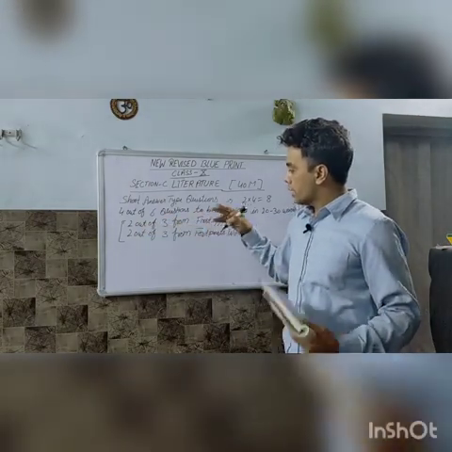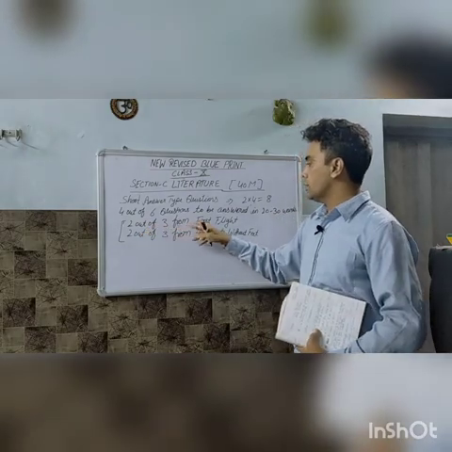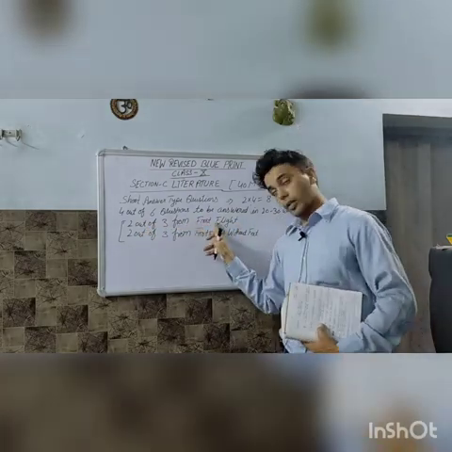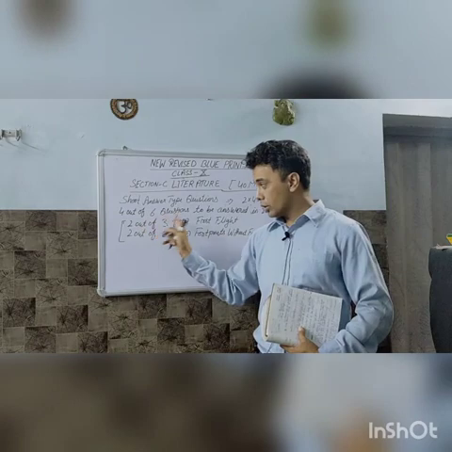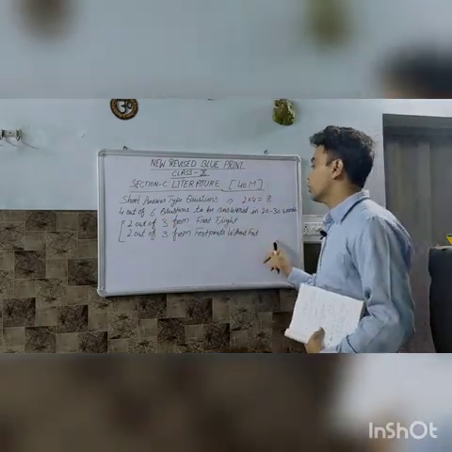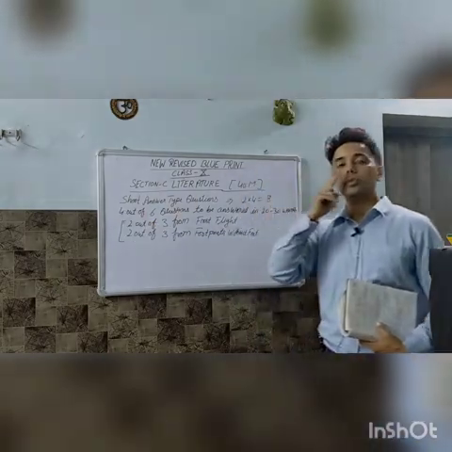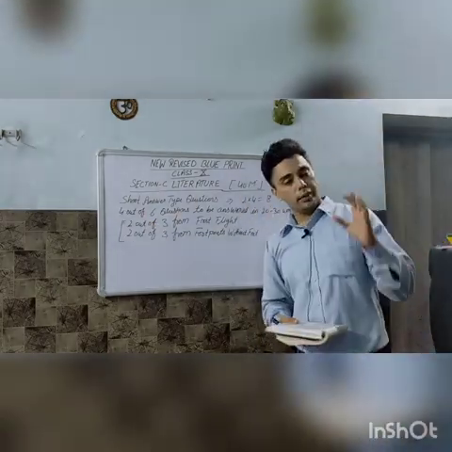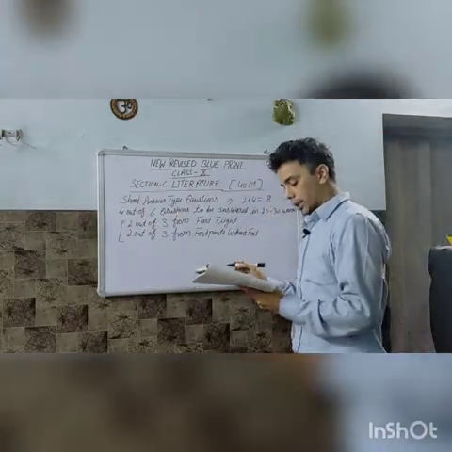You have to write the answers of 2 questions out of 3. 3 questions will be from First Flight. You have to attempt 2 out of 3 from First Flight, and 2 out of 3 from Footprints Without Feet. Total you will attempt 4, but 2 from both books. This is the twist they have added in short answer type questions.